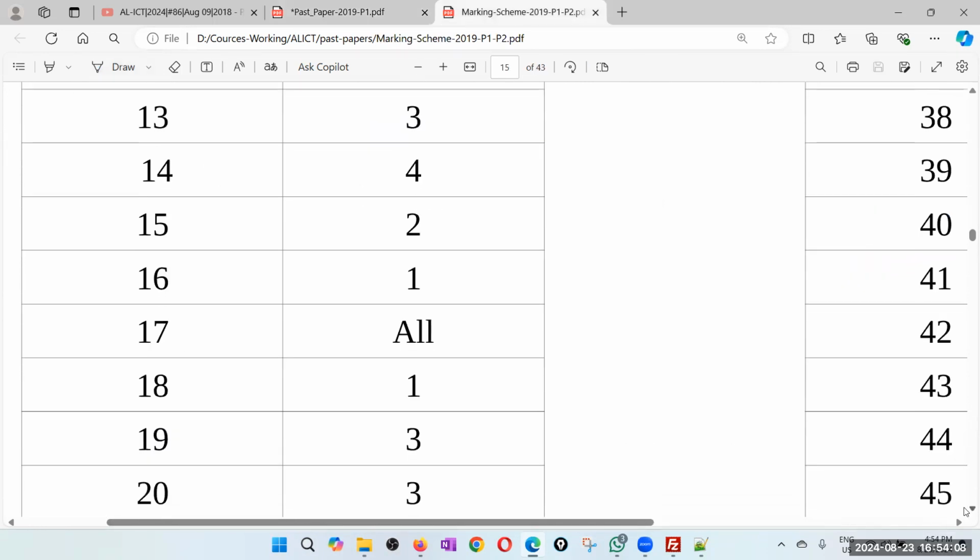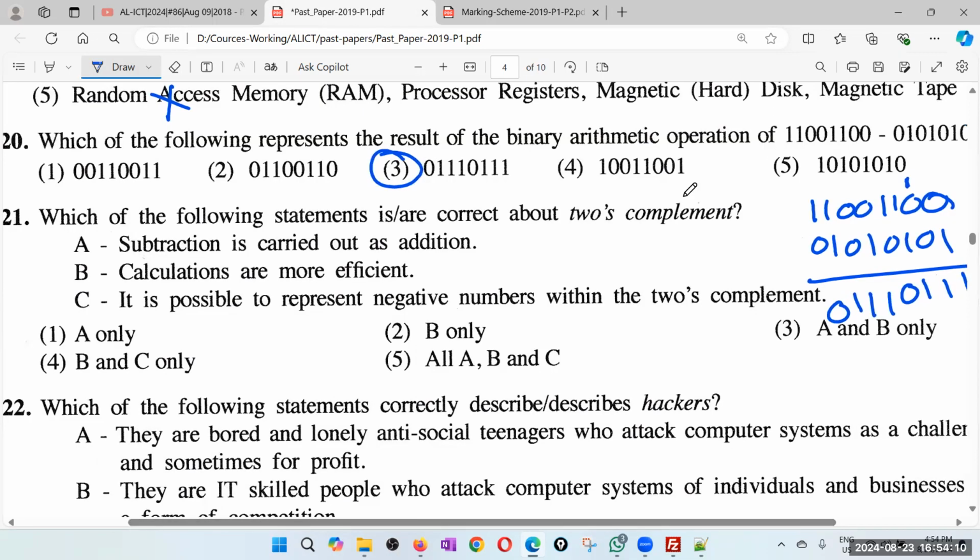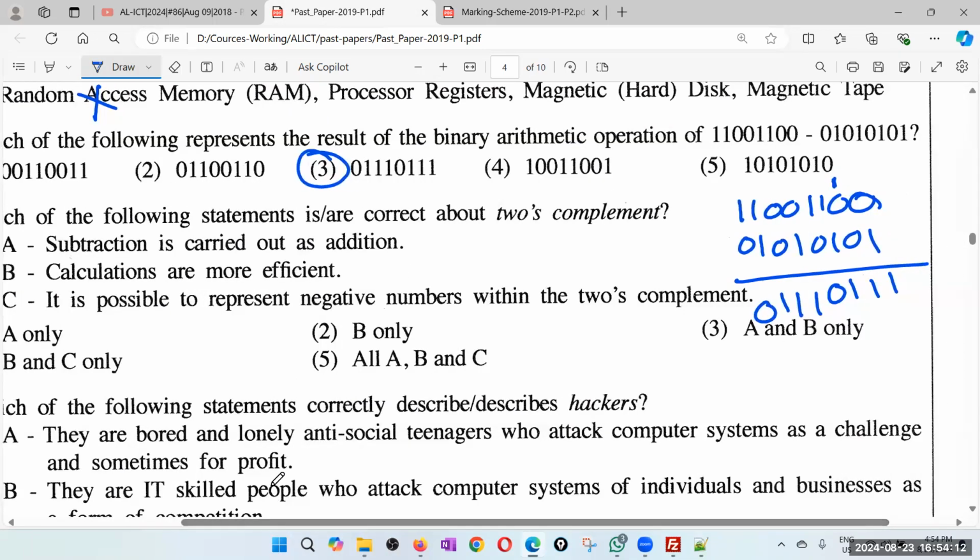Is it clear or do you need more explanation? So again, I will explain. 0 minus 1, you can't. You need to borrow. But you have to borrow from this guy. So therefore, this guy will have only 0. But this guy gets 1 now. Out of 2, it's giving a power of 2 to this guy. So this guy gets 2. This guy has 1. Your 10 is 2, 9 is 1, because this is binary. And 2 minus 1 is 1. Then 1 minus 0 is 1. Now this guy has 0.